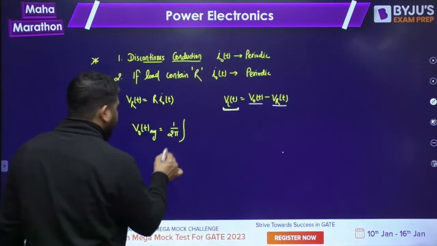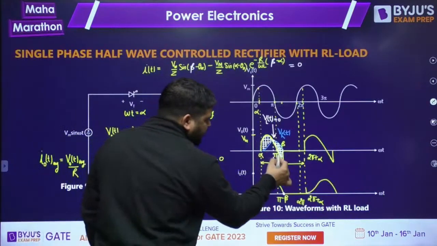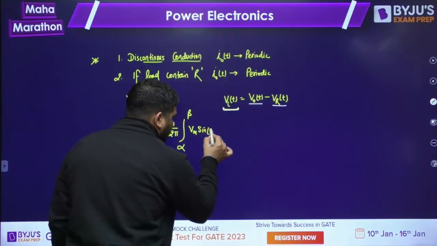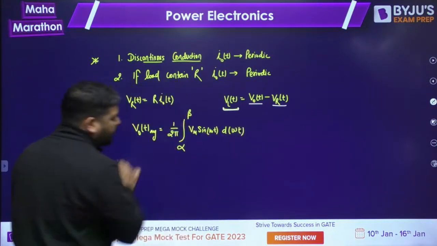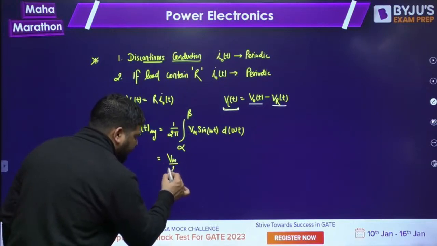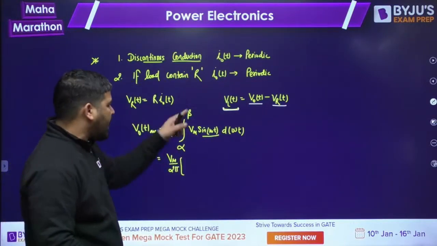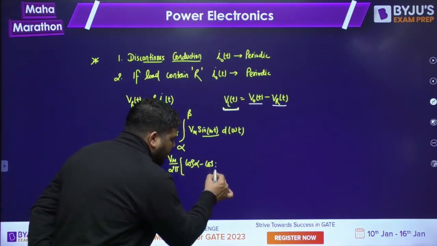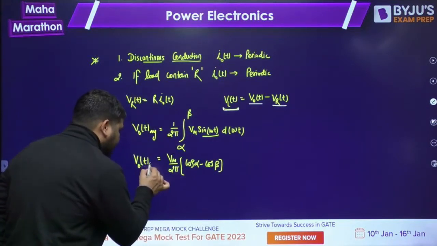So what you can do is take the integration from alpha to beta. And what is the wave shape of this equation? Wave shape is Vm sin omega t d omega t. This will be my average value of the output voltage. So the average output voltage will be Vm upon 2 pi, and if you integrate the sine, it will be minus cos upper limit minus lower limit, so it will be cos alpha minus cos beta. This will be my V naught T average.